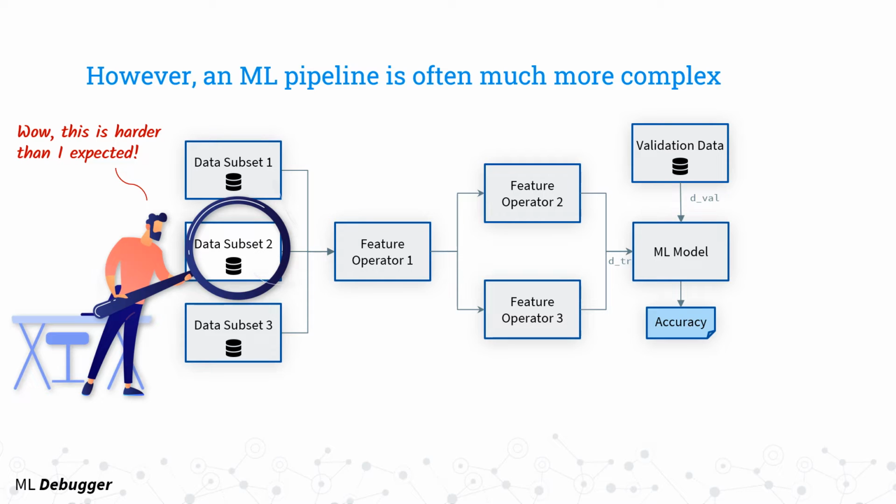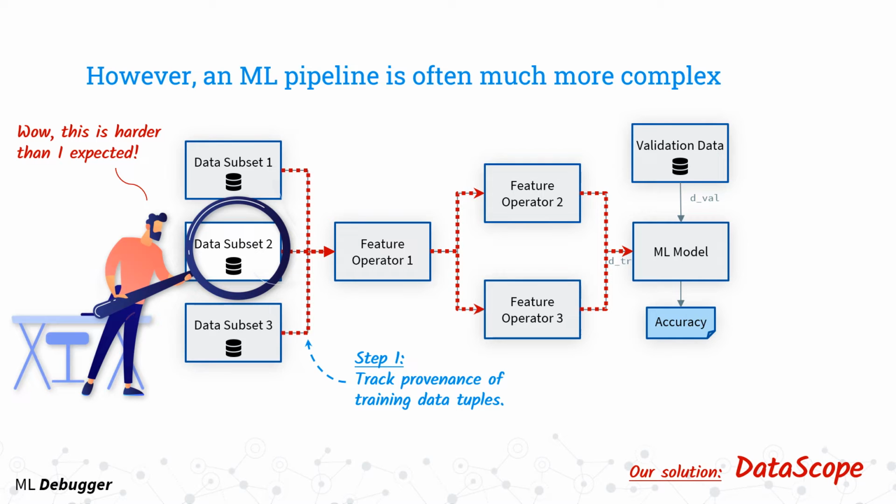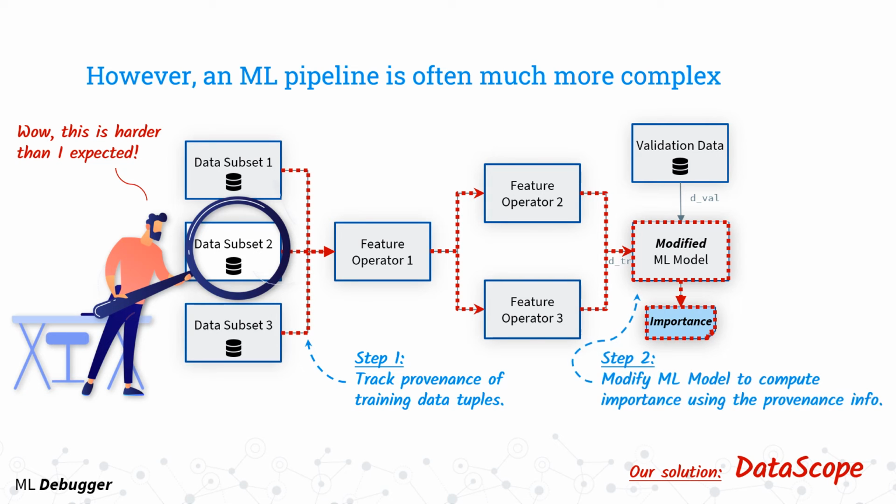We propose DataScope as a solution to this challenge. Its method consists of the following two steps. First, we track the provenance of individual tuples of training data as they move through our pipeline. We can think of it as a way to know for each data point which pipeline operators played a role in producing it. Second, we extend the machine learning algorithm to take advantage of this provenance information in order to efficiently compute the importance of individual pipeline elements.